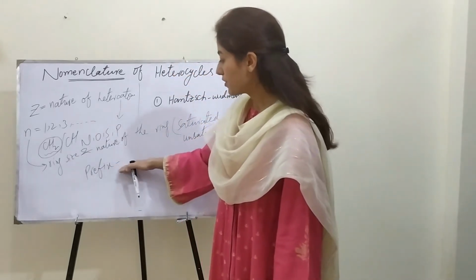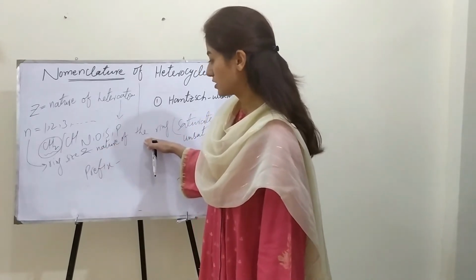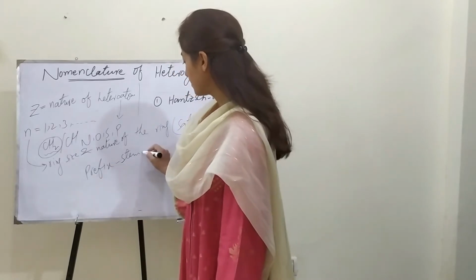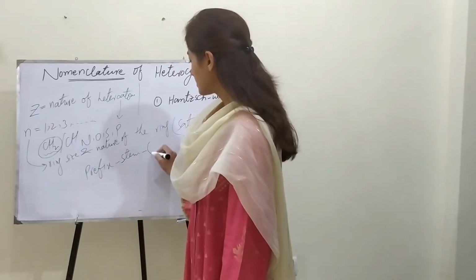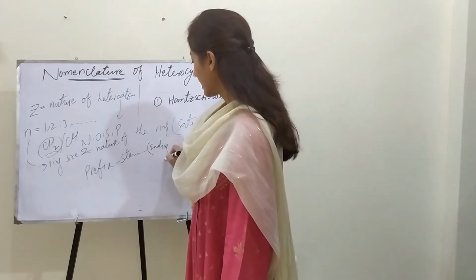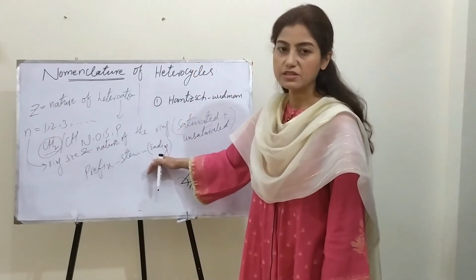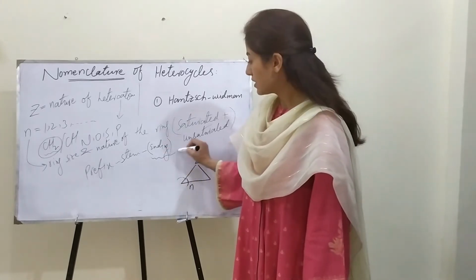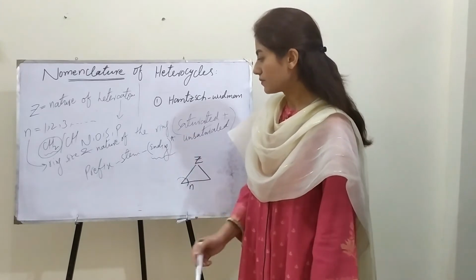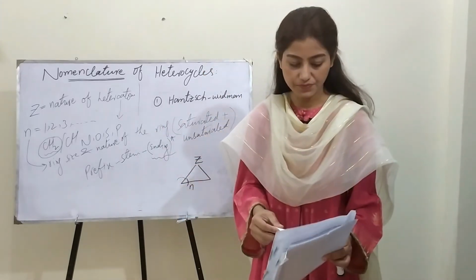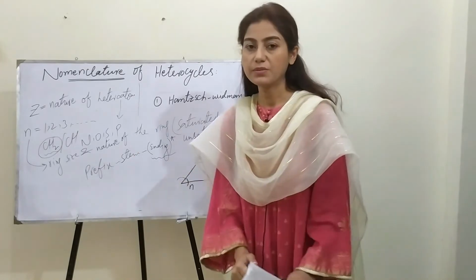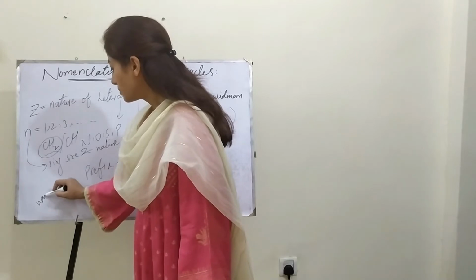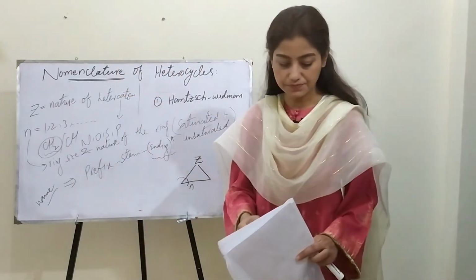So after the prefix, we will write down this notation. That would be the stem, prefix, stem, and sometimes it may contain an ending, and sometimes it is not necessary. So depending on the heterocycle, this one may be optional. Prefix, stem and ending, or generally prefix and stem. This is the general setup for the nomenclature of any heterocycle.